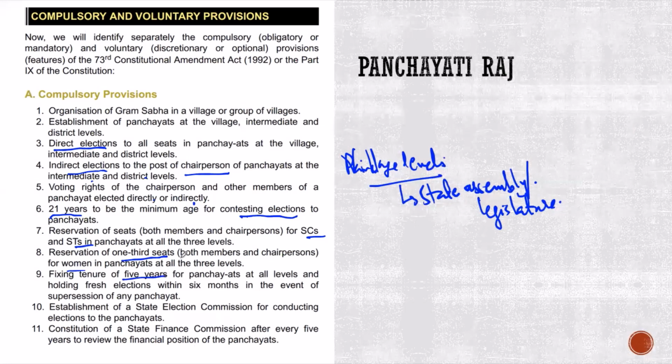Just focus on this point number 9. There was a question that was once asked. Fixing tenure of 5 years for panchayat at all levels and holding fresh elections within 6 months in the event of supersession of any panchayat. So within 6 months of your panchayat ending, you've got to have the new body up and running.